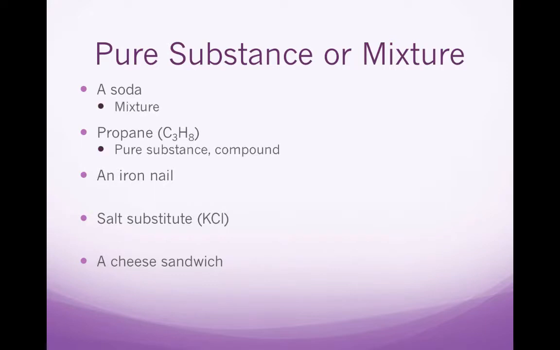Propane is a pure substance, it's a compound. An iron nail is a pure substance, it's an element. Salt substitute, KCl, is a pure substance, a compound. And a cheese sandwich is an example of a mixture.